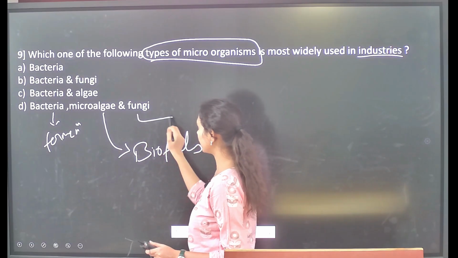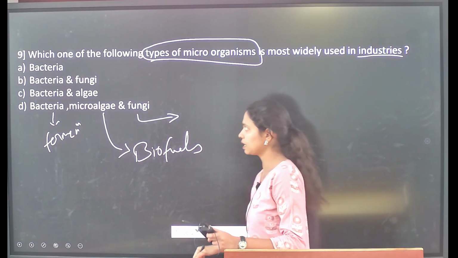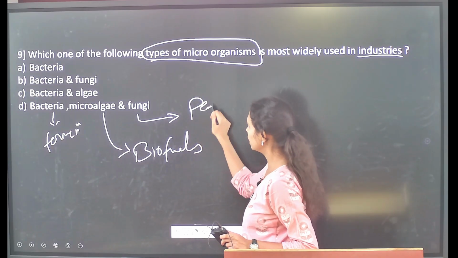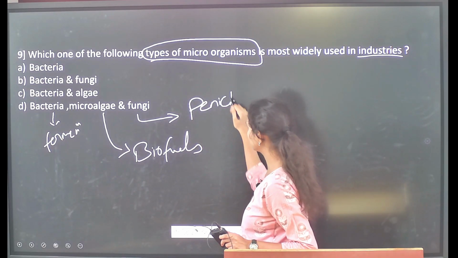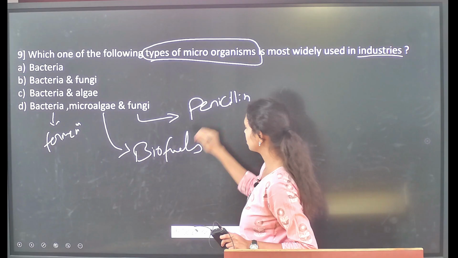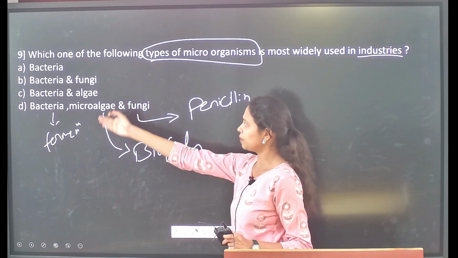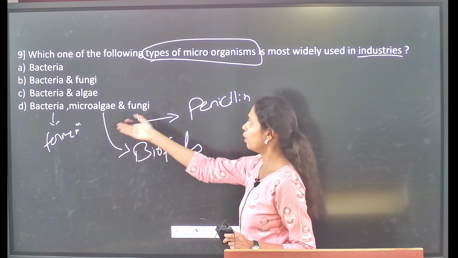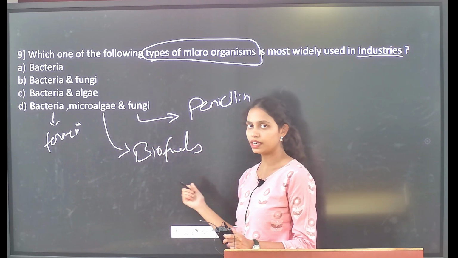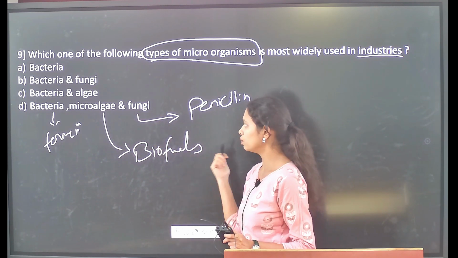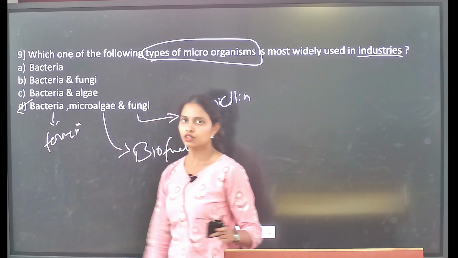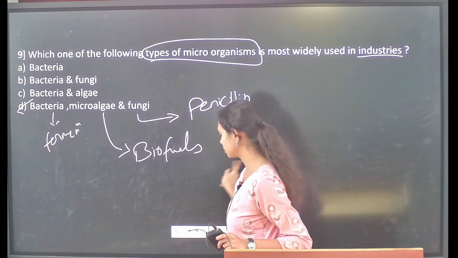Then fungi; the best example of how fungi are utilized in industries is the production of penicillin. So all these organisms, bacteria, microalgae and fungi, are greatly used in different processes in industries. So option D is the correct statement.